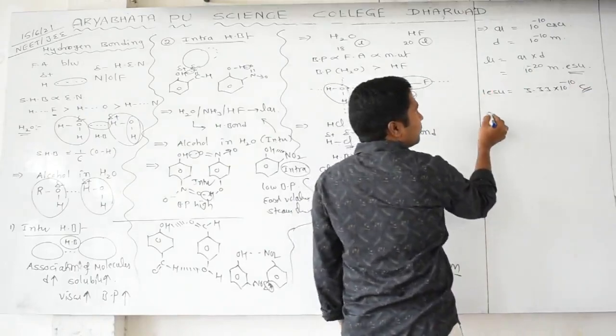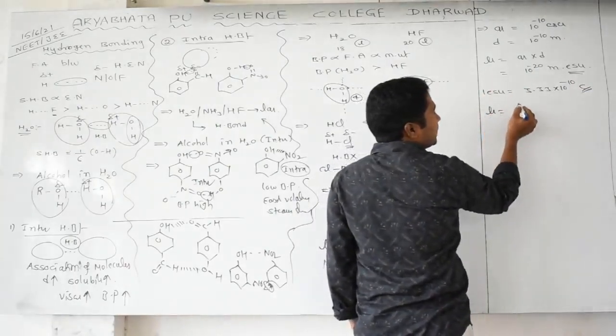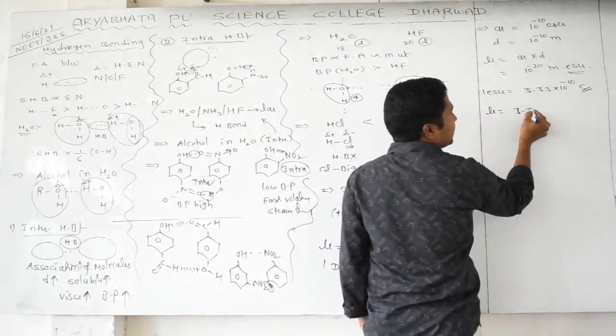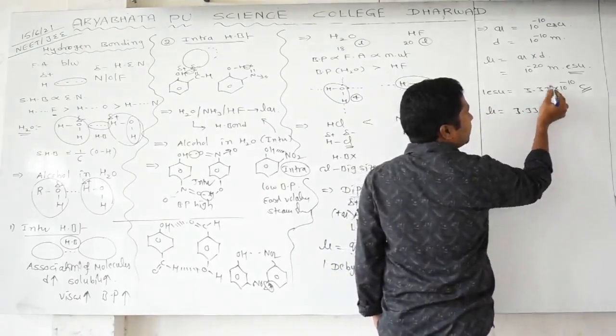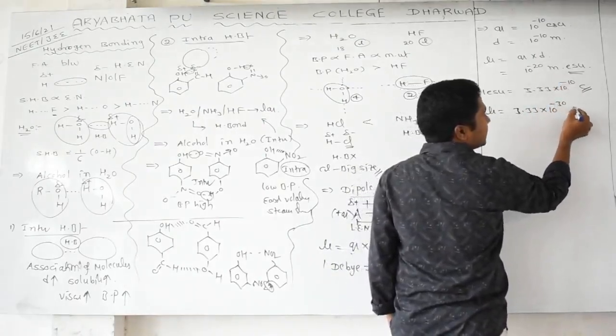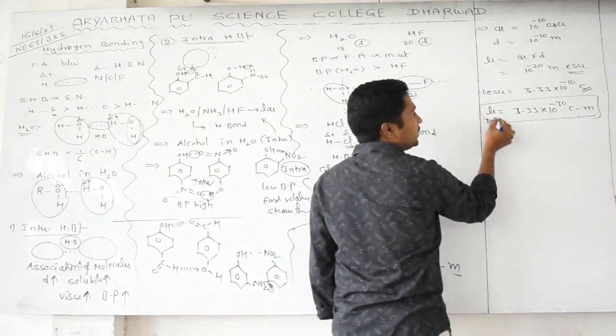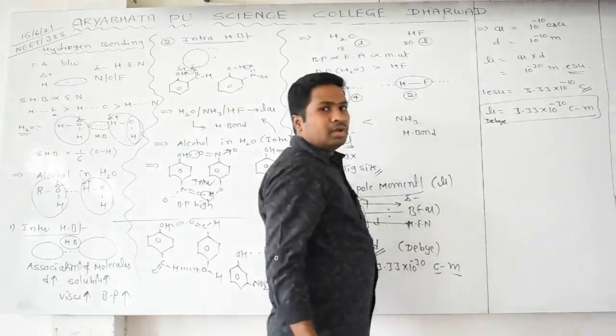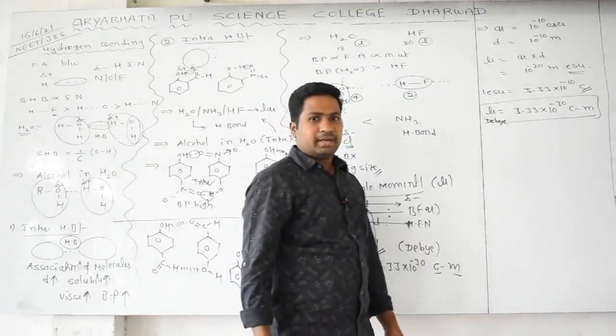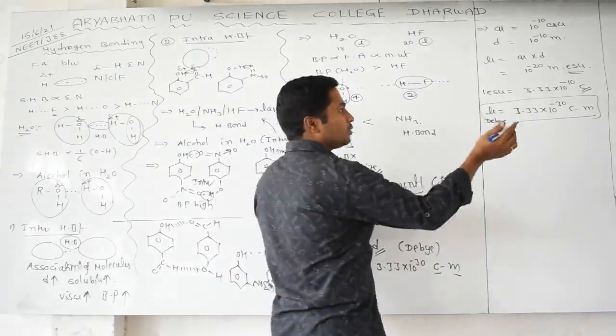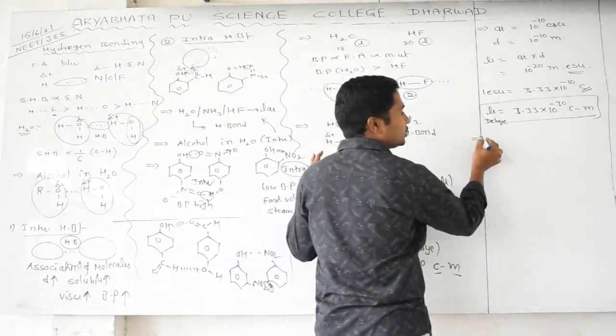Then you can substitute in the formula, mu is equal to 3.33 times 10 to the power of minus 10 minus 20, that is, coulomb meters. So the unit is debye. Are you getting it or not? This is very important. All of you understood? Yes, we can go for some other things related to this.